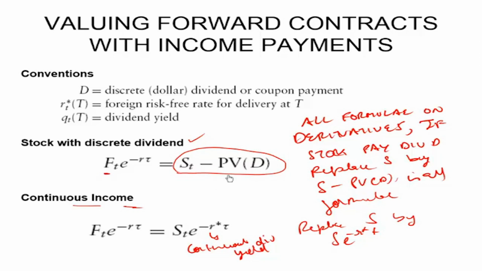So we proved this from the seller's perspective. You can similarly do the buyer's perspective and understand that buyer will not enter at any price greater than this, because he can also buy the stock now and receive the dividend. If he enters the forward, he will not receive the dividend. So with the dividend payout, the formula becomes S minus the present value of dividend into e raised to power RT. If the dividend is a continuously compounded rate, then it will become S e raised to power minus R star T into e raised to power RT. So replace S by S e raised to power minus R star T in all formulae, not just here, if a continuously compounded dividend yield is given.